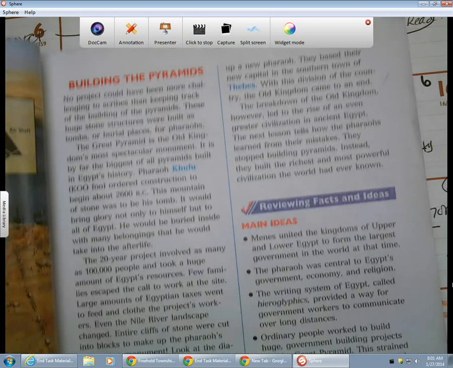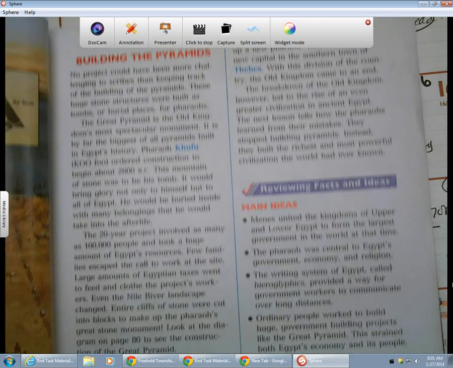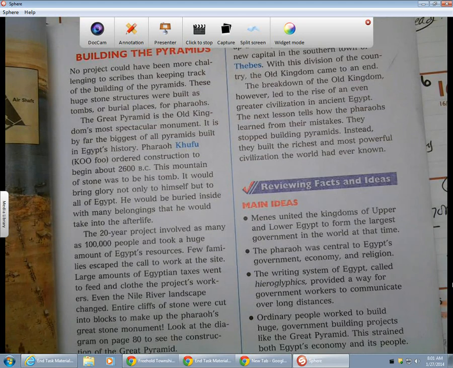So here are our main ideas. Egypt formed the largest government in the world. Pharaoh was central to Egypt's government, economy, and religion. The writing system of Egypt, called hieroglyphs, provided a